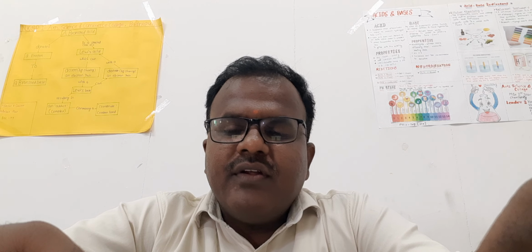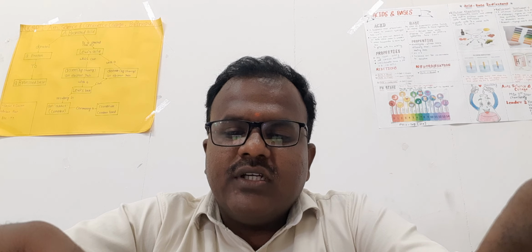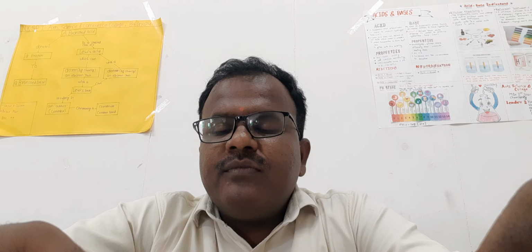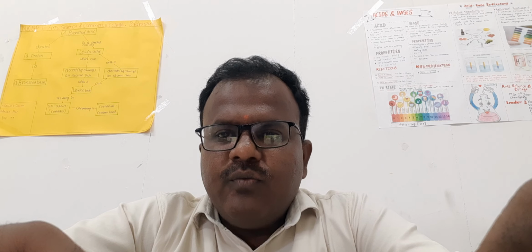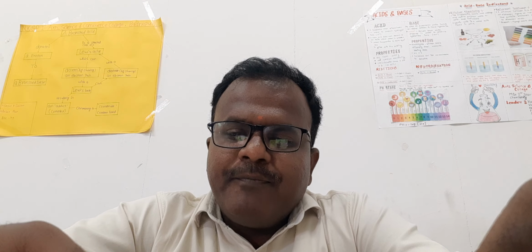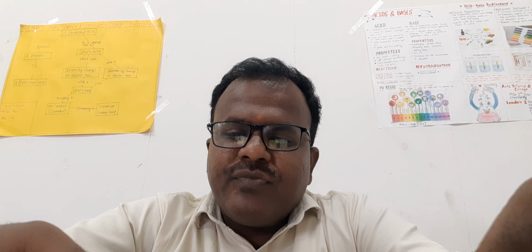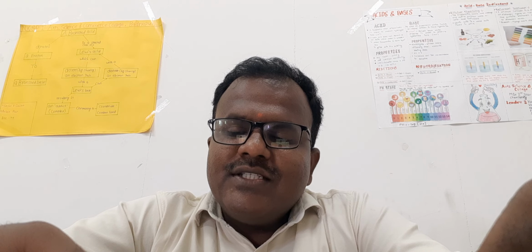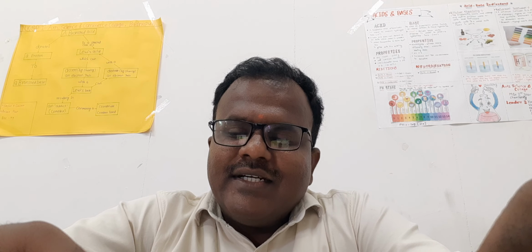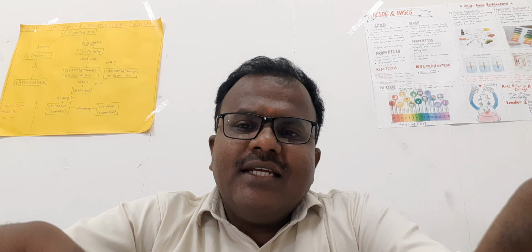For example, aluminium oxide Al2O3, gallium trioxide Ga2O3, indium trioxide In2O3, and thallium trioxide Tl2O3. These are the oxides.